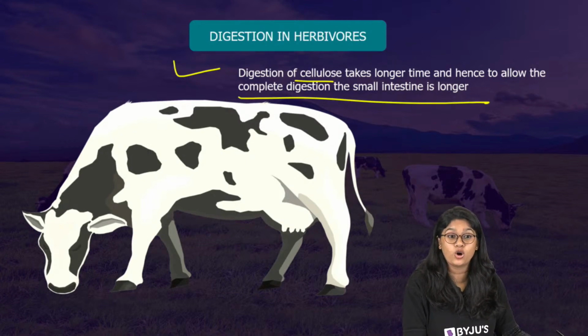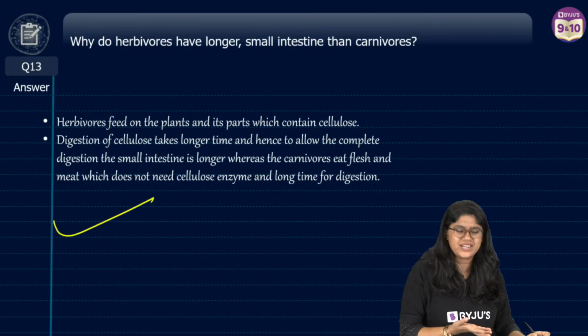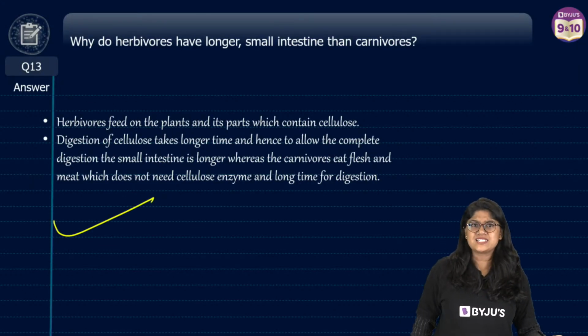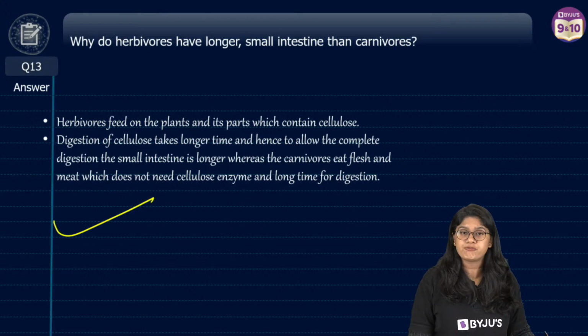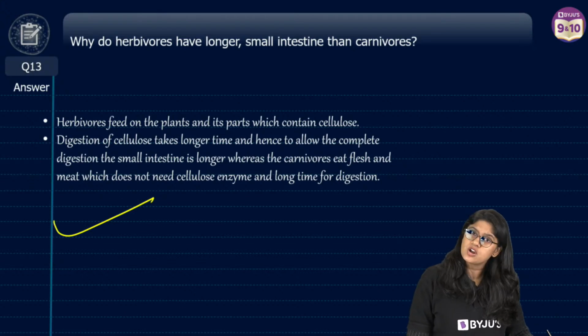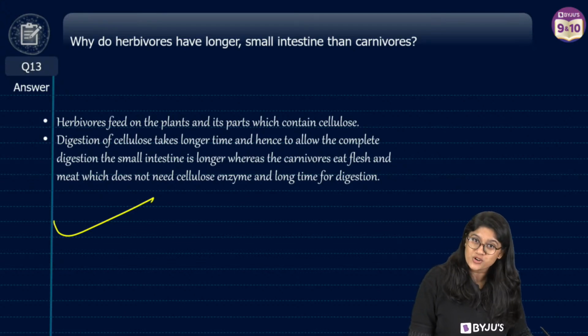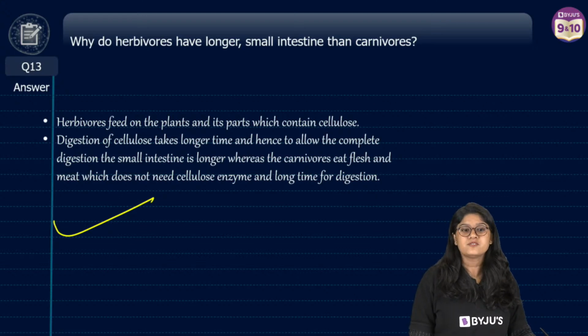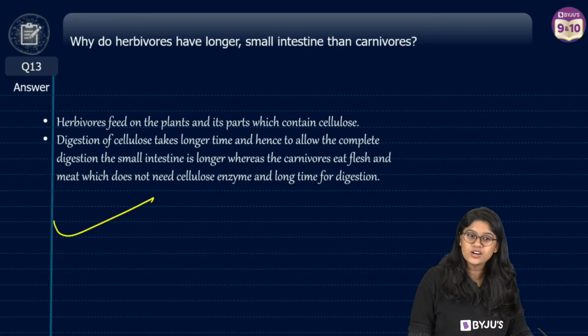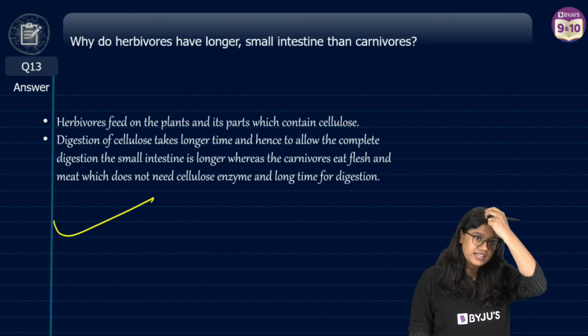Whereas carnivores eat flesh or meat, which does not require that much time for digestion, and hence they have a shorter small intestine. Very good.